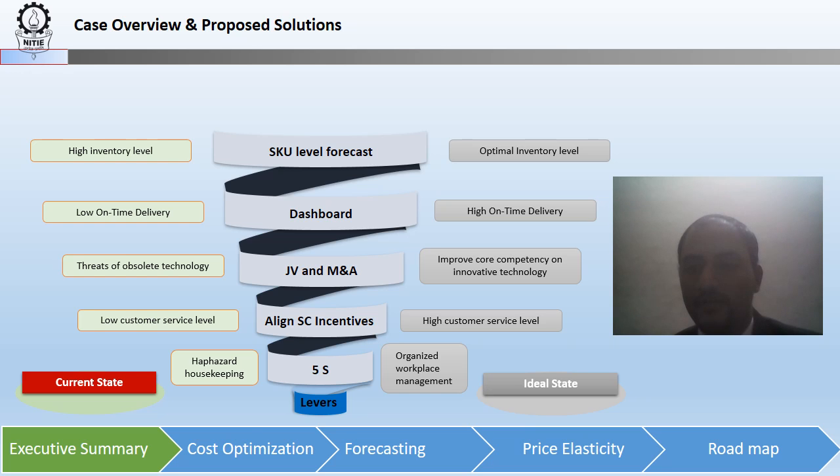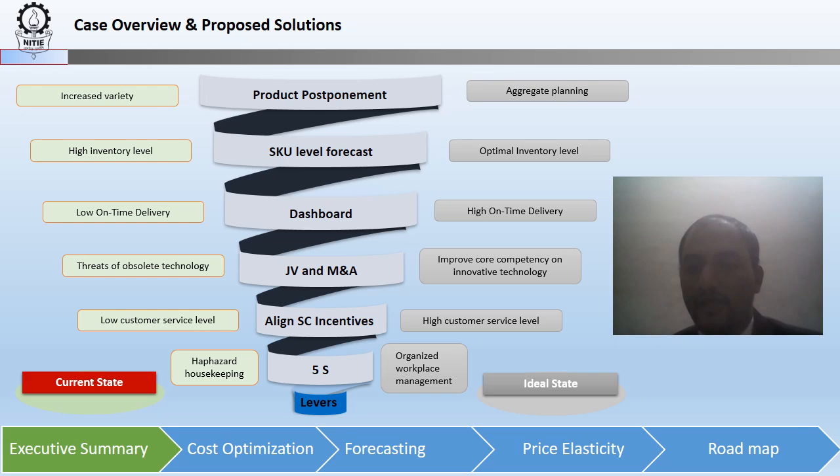Next point is related to the inventory levels. The client is facing huge inventory carrying cost. It has been mentioned that the part level forecast accuracy is very good at 90%. But even then, there has been a huge shortage and missing parts. Hence, the client should go for SKU level forecasting to improve the product availability.